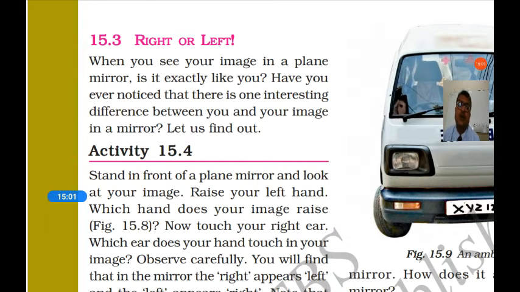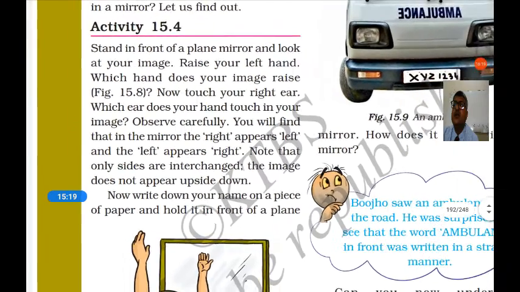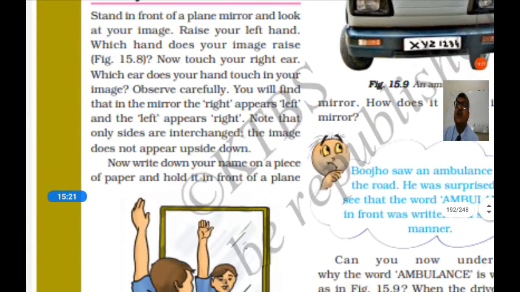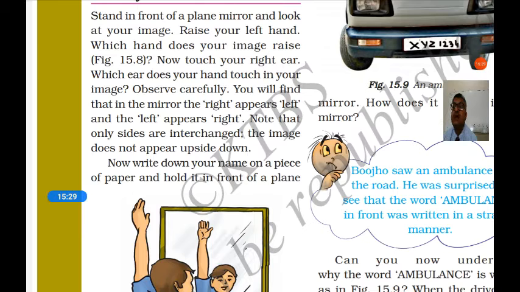Now one more property, that is right or left. When you see your image in a plane mirror, is it exactly like you? It looks exactly like you, but there is some interesting difference between you and your image. For that you have to do an activity. Stand in front of a plane mirror and look at your image. Raise your left hand. Now touch your right ear. Which ear does your hand touch in your image?